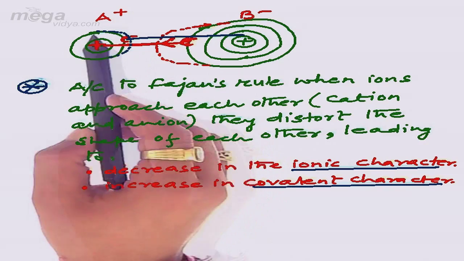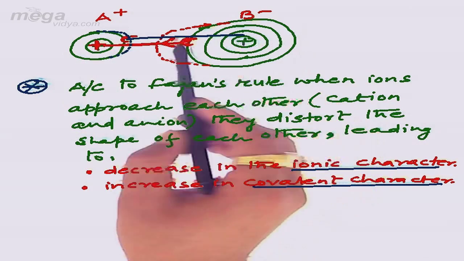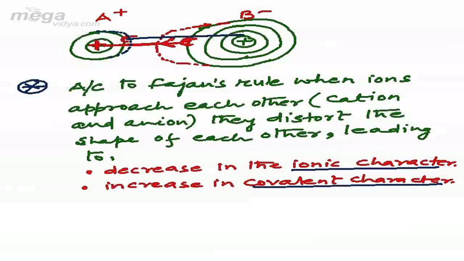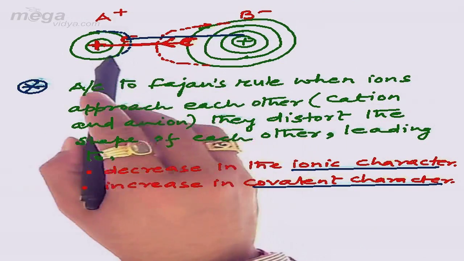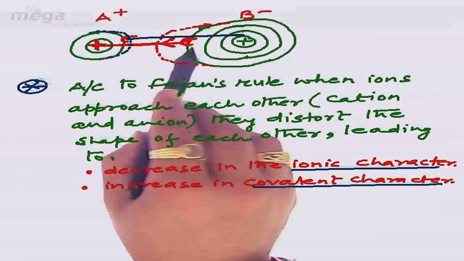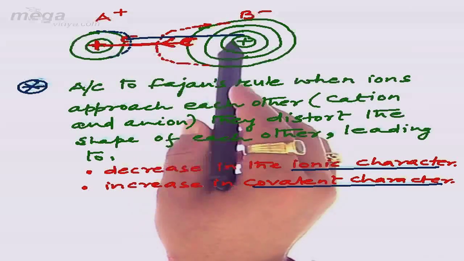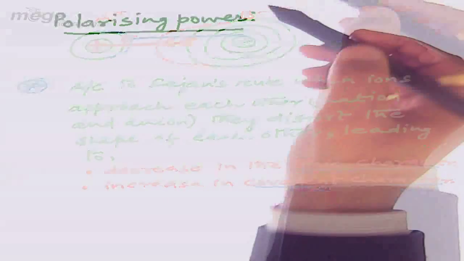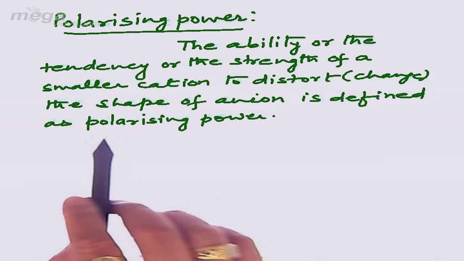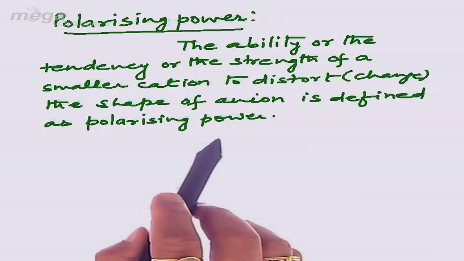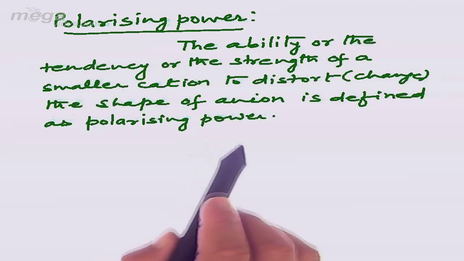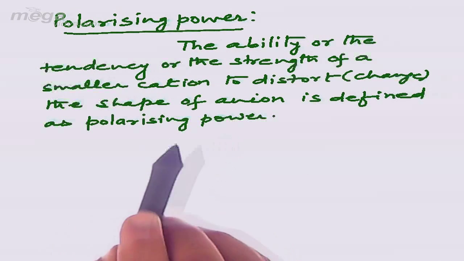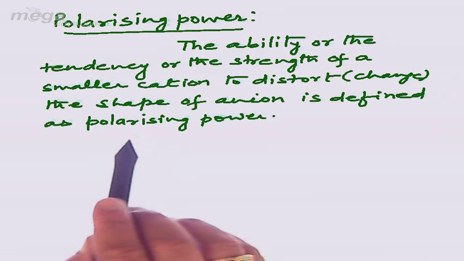According to Fajan's rule, during the approach of ions to form ionic bonding, due to the distortion, the covalent character increases and the ionic character decreases. Now, the cation on approaching the anion starts distorting the size or shape of the anion, and this distortion made by the cation on the anion is called polarizing power. We can define polarizing power as follows: when ions approach each other, the smaller cation tries to distort or change the shape of the larger anion, and this ability of the cation is called polarizing power.